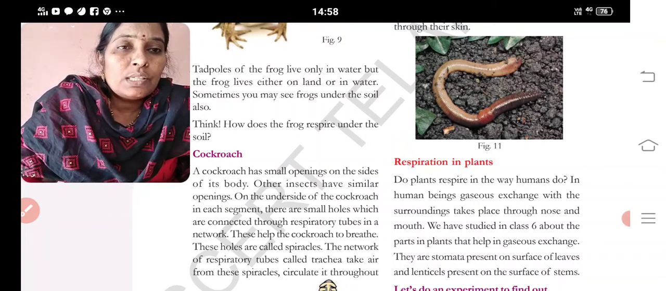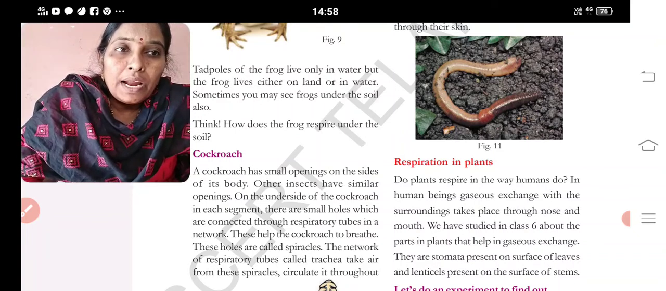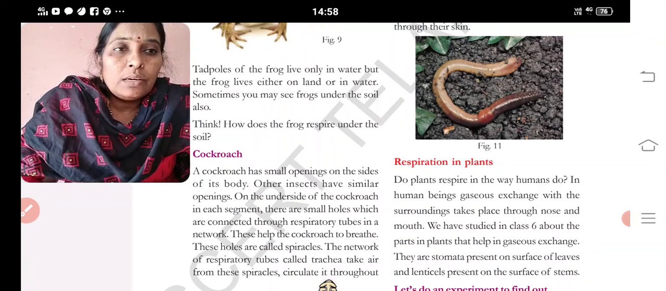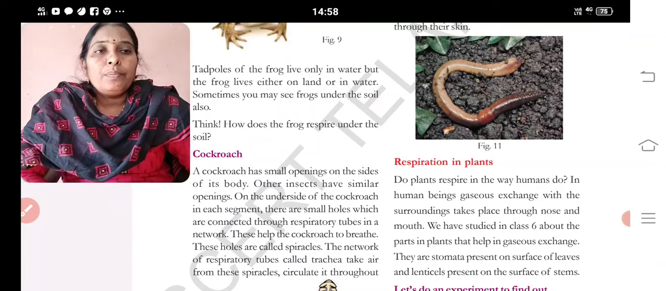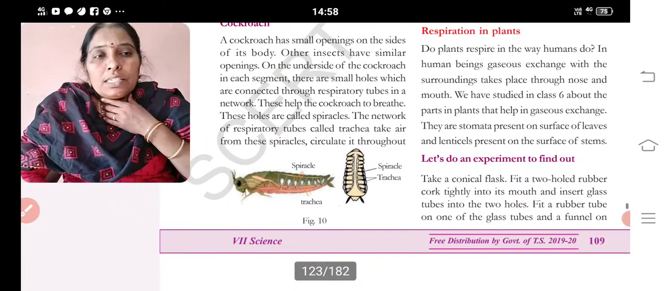Now coming to respiration in plants. Do plants respire the way humans do? In human beings, gas exchange with the surroundings takes place through the nose and mouth. We have studied in class 6 about the parts in plants that help in gas exchange. They are stomata present on the surface of leaves and lenticels present on the surface of the stem.